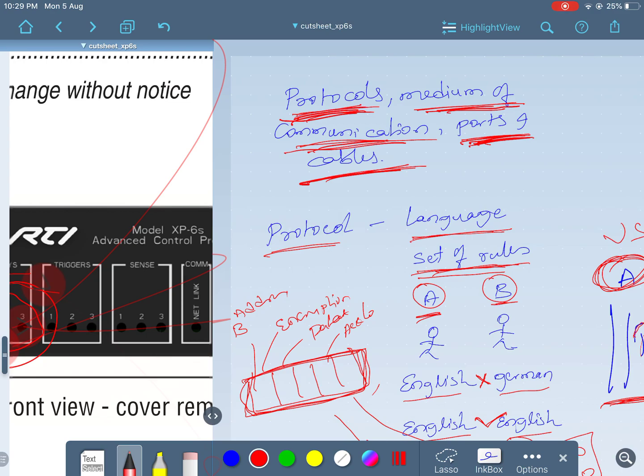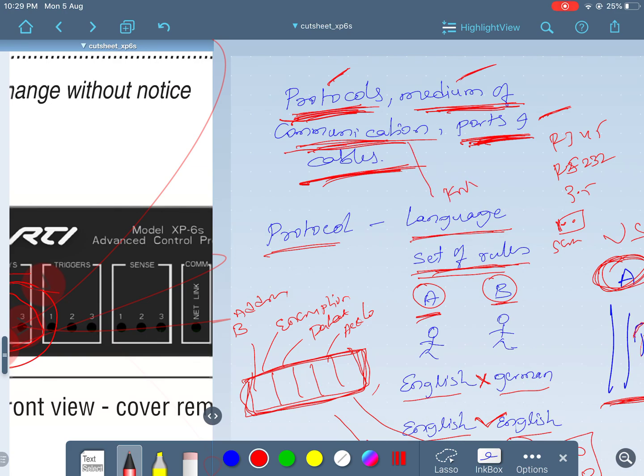I think you understood protocols, the medium of communication, and ports and cables. A protocol is nothing but a language. The medium of communication is nothing but a cable or anything else. For ports, the manufacturer may use RJ45, RS232, 3.5 mm, or connection terminals like screw terminals.